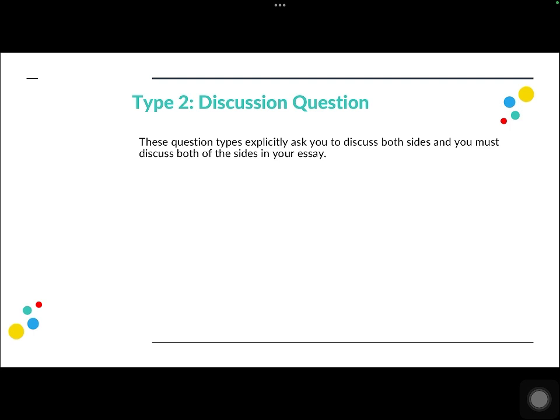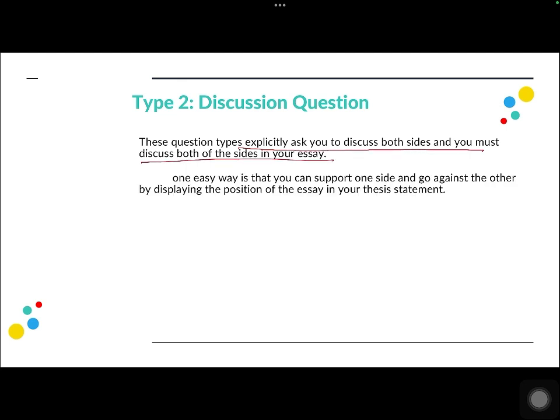Now, as we just discussed in the agree disagree question, there are multiple ways you can develop your essay, right? In an agree disagree question, you can choose to talk from just one side or you can choose to talk about both sides. But in a discussion question, you must present your arguments from both sides and then come to an opinion. These question types explicitly ask you to discuss both sides and you must discuss both sides in your essay. One easy way is that you can support one side and go against the other by displaying the position of the essay in your thesis statement.